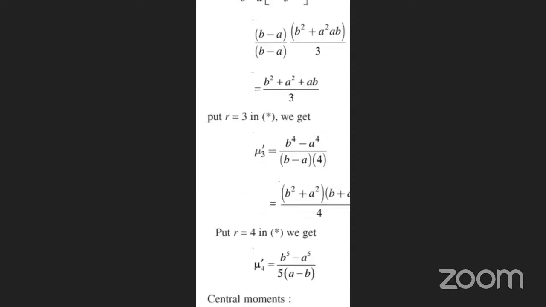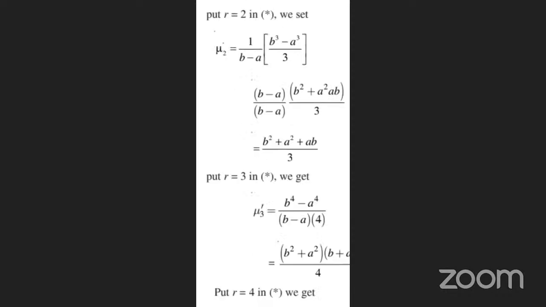So r is equal to 3, where mu 3 dash is equal to (b power 4 minus a power 4) by 4 into (b minus a). There is no cancellation here, so one cancellation: (b square plus a square) into (b plus a) into (b minus a), and b minus a should be cancelled here. So there is mu 3 dash. We are taking the values mu 2 dash and mu 3 dash.